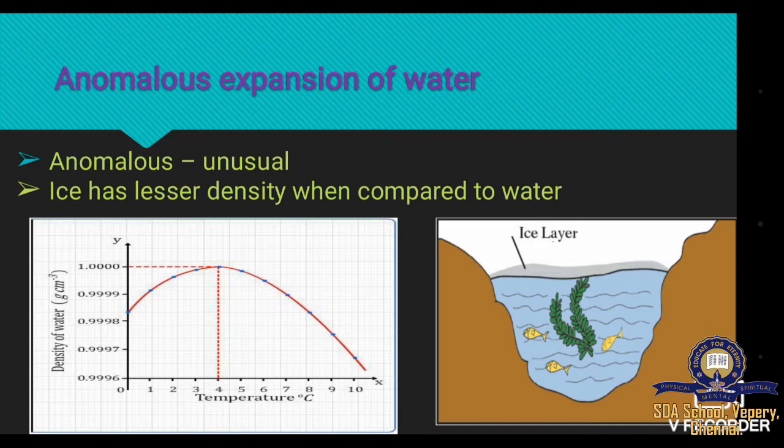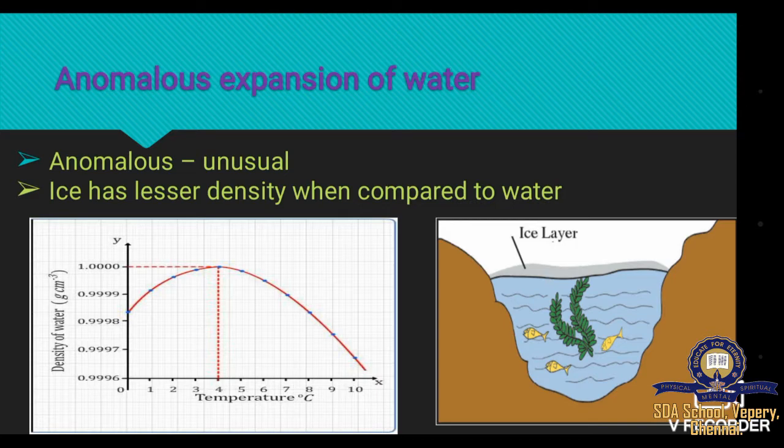Then, after 4 degrees Celsius, we further cool the water. We can observe its unique behavior. That is, density further decreases. As the density decreases, there will be formation of ice, which has lesser density when compared to water. And this is the reason why ice floats on water. This property of anomalous expansion of water helps the marine life to exist in colder regions.